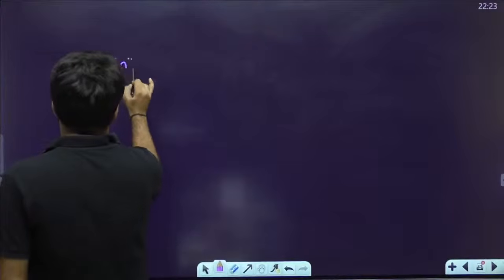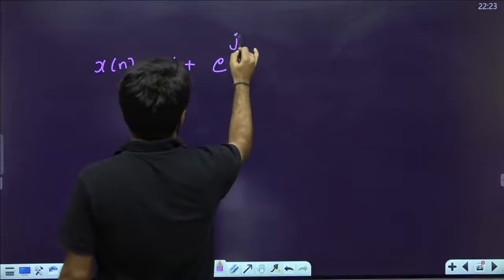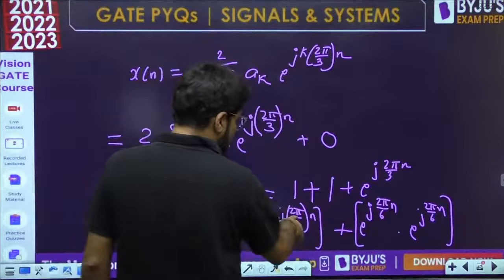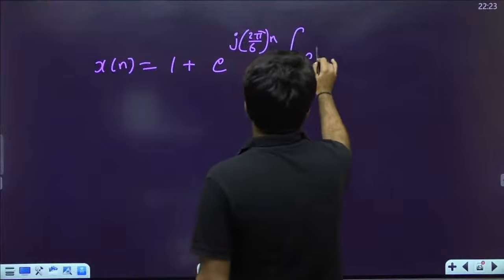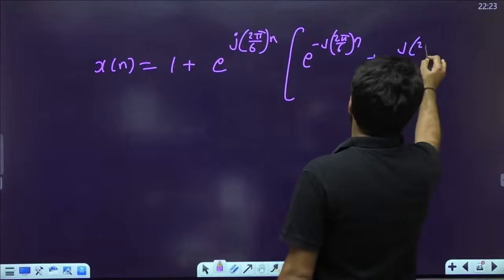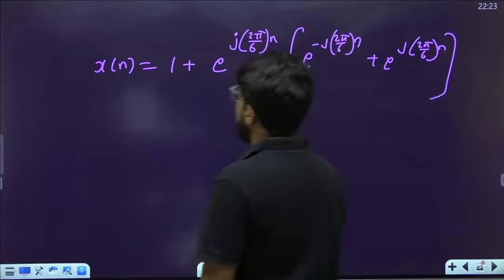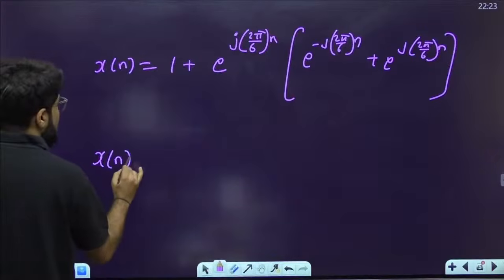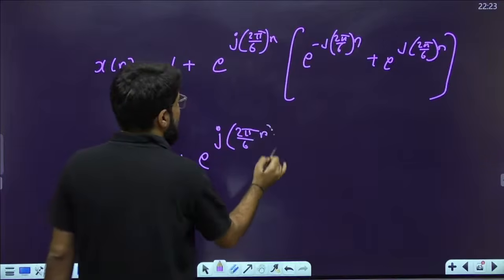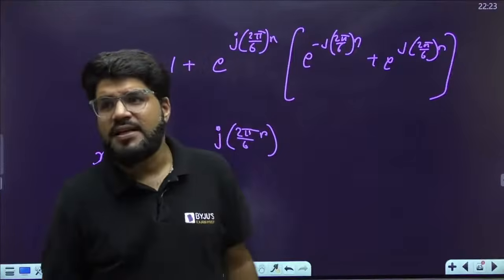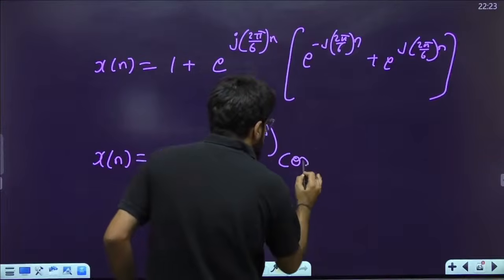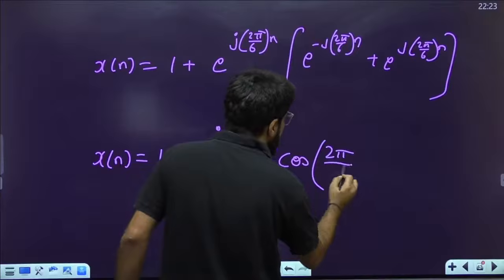So now xn has 1 plus e raised to the power plus j 2 pi by 6 into n, which is common. Then e power minus j theta and e power j theta: e power minus j 2 pi by 6 into n plus e power plus j 2 pi by 6 into n. Now you are getting your answer. So the final answer for xn is 1 plus e raised to the power j 2 pi by 6 into n times (e power j theta plus e power minus j theta), which is 2 cos theta. So let me write down 2 here and cos theta here, with theta given by 2 pi by 6 into n.